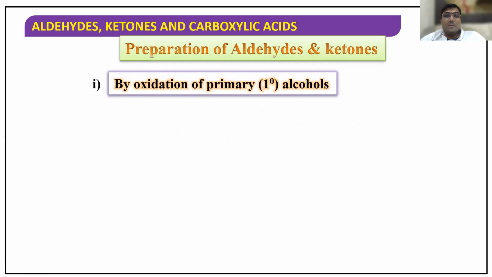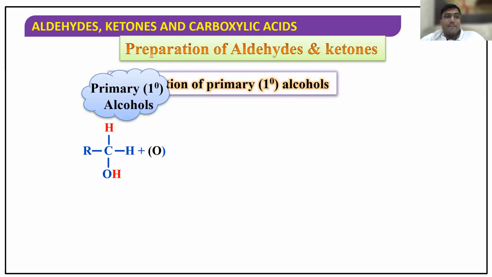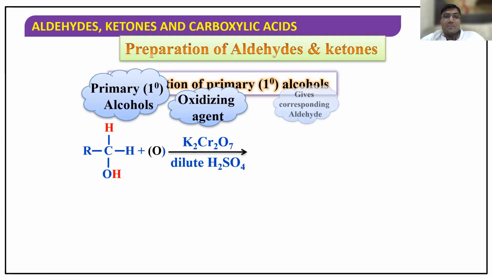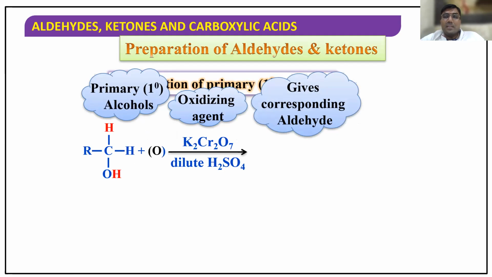Right? Now, second preparation. Oxidation of primary alcohols. Let us see primary alcohols. So this is a primary alcohol. The oxidizing agent you have to use is K2Cr2O7 with dilute H2SO4. So primary alcohols will be converted into aldehyde.